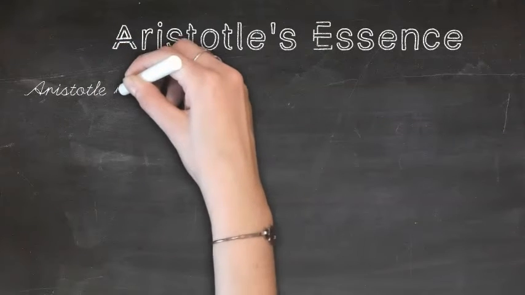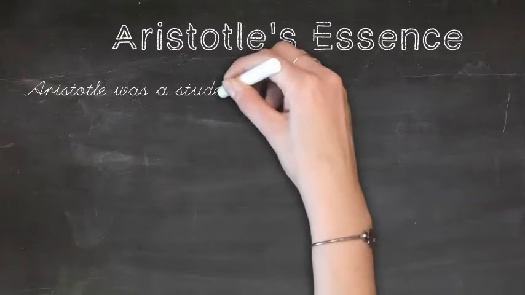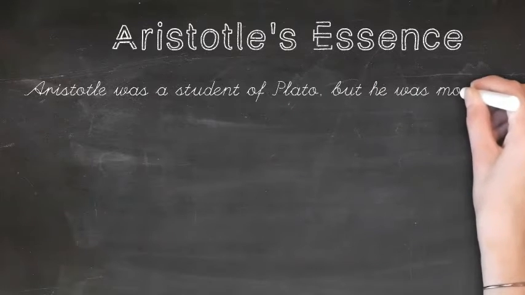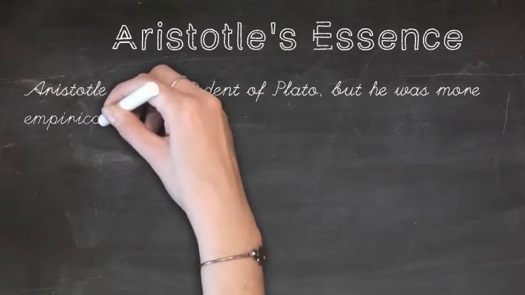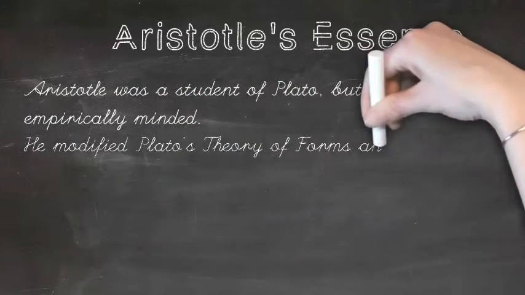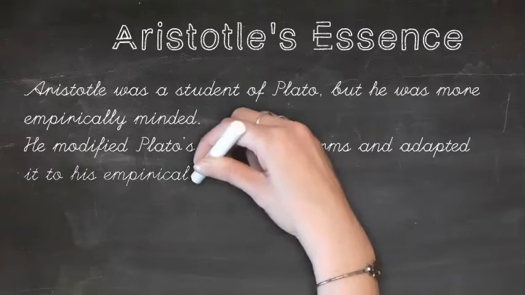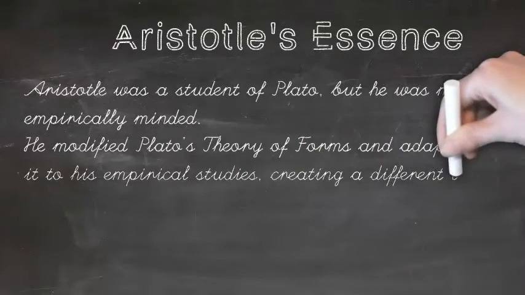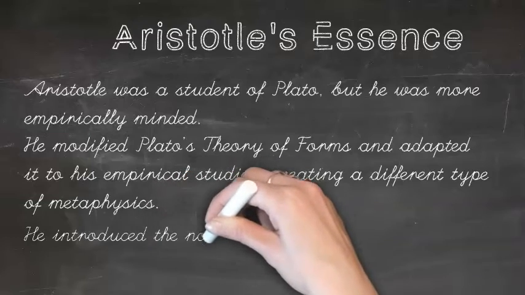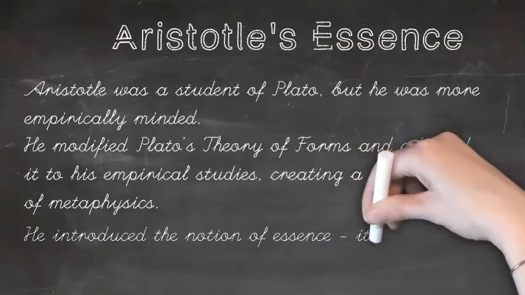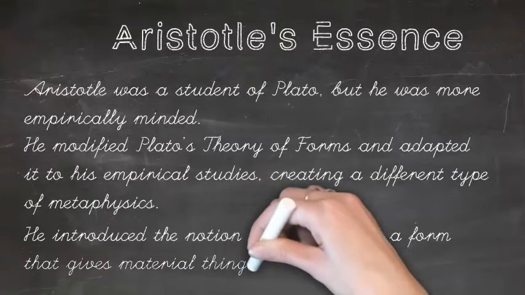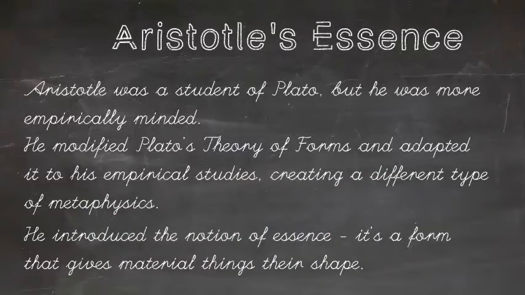Aristotle was a student of Plato, but he was more scientifically minded, or empirically minded. He modified Plato's theory of the forms and adapted it to his empirical studies, creating a different type of metaphysics. He introduced the notion of essence. An essence is a form that gives material things their shape.